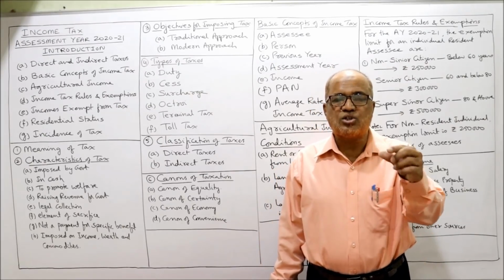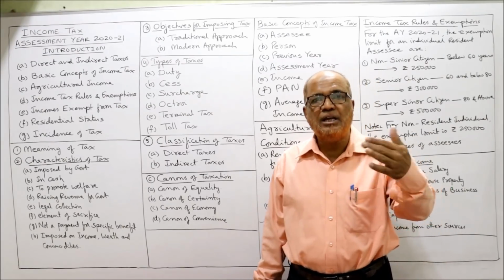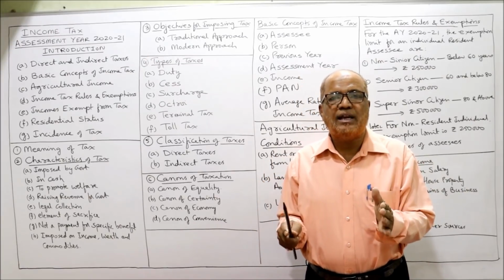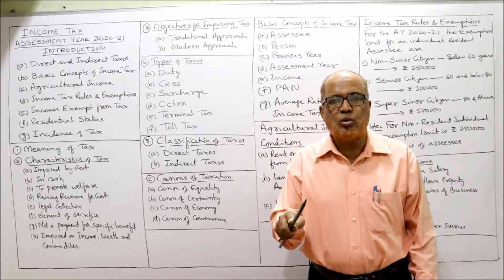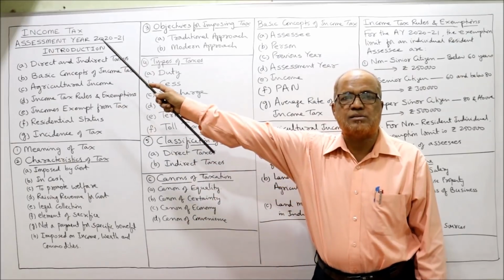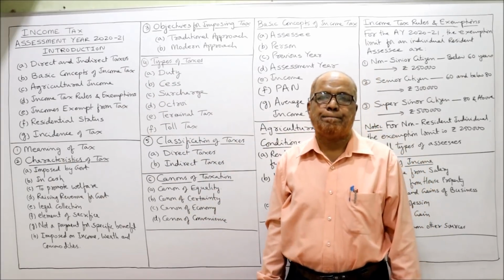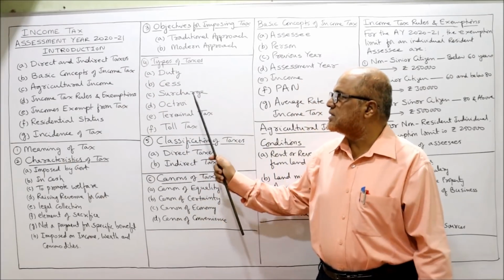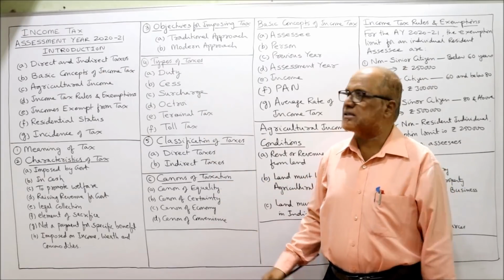The rate of surcharge will differ as the income increases. So up to 50 lakh rupees, no surcharge. These rules I am explaining for the current assessment year 2021. Right? So this is called surcharge, a tax on tax.